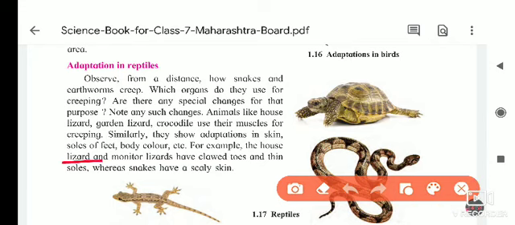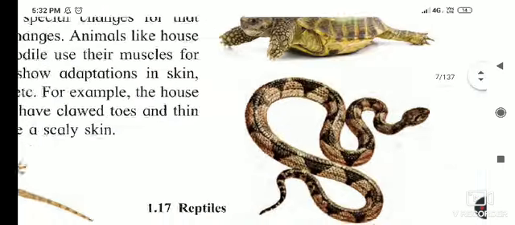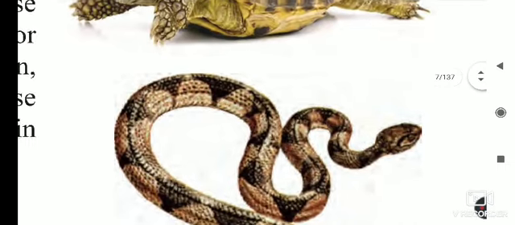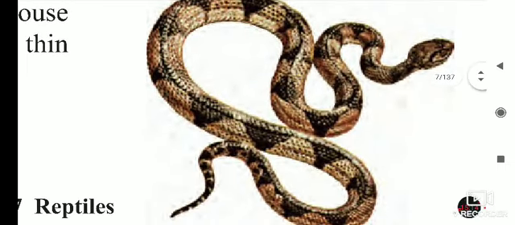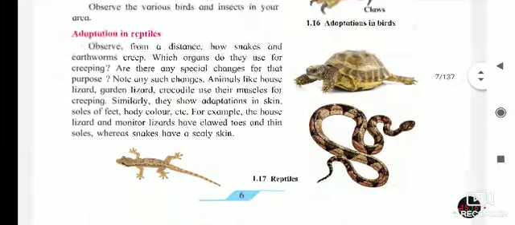The house lizard and the monitor lizard have clawed toes and skin soles, whereas snakes have scaly skin. If you zoom in and observe the picture, you will see scales on the body of these snakes. These kinds of adaptations are seen in reptiles.